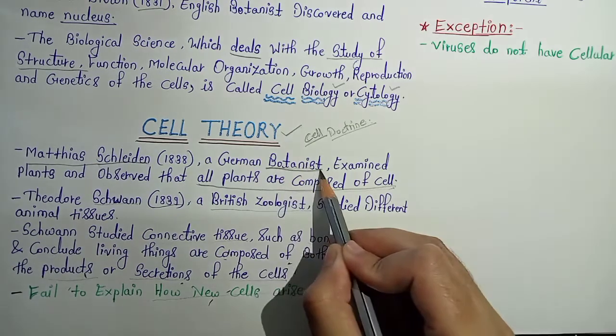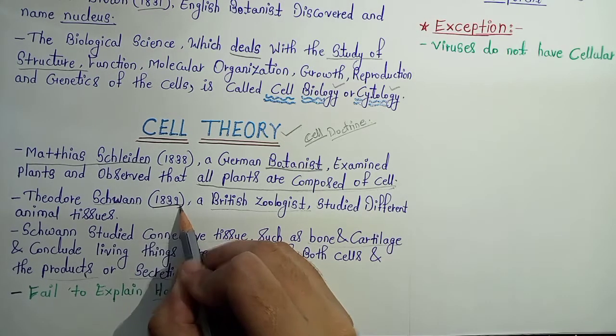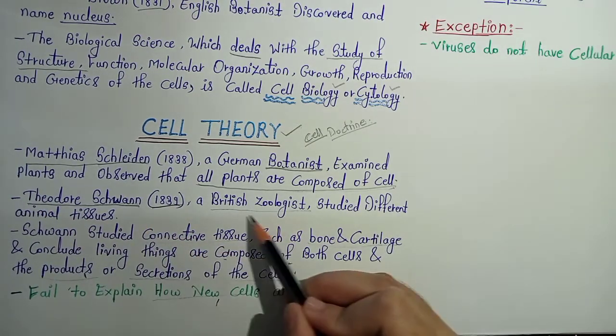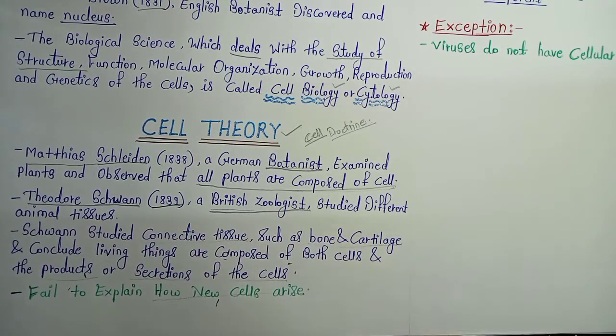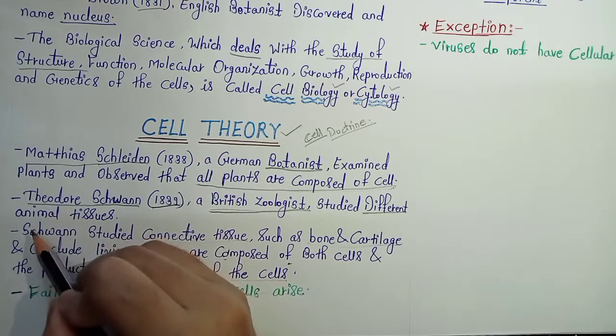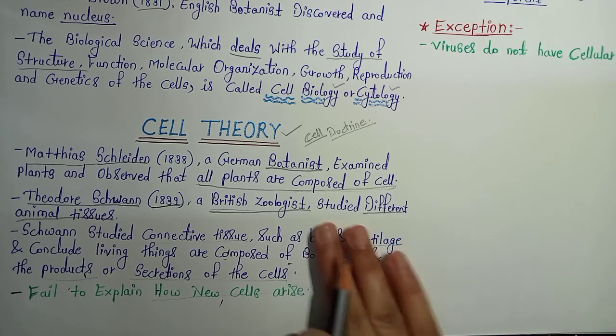We know botany is related to plants. Botany is a branch of biology which deals with the study of plants, and he was observing certain plants and found that plants are composed of cells. Later on, in 1839, just after one year, a scientist, Theodore Schwann, a British zoologist, studied different animal tissues and found that animals are also made up of cells.